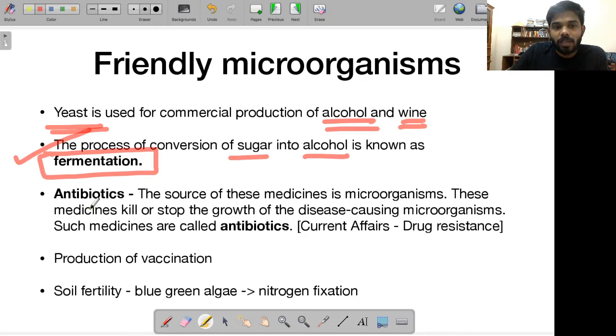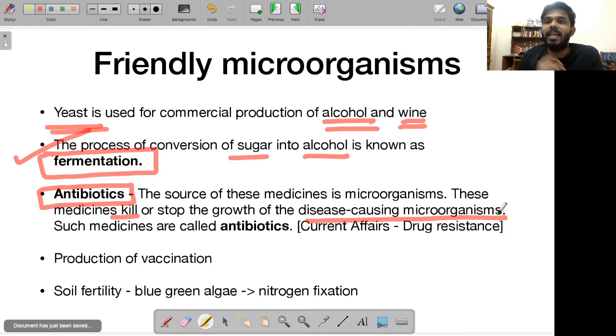Then for producing antibiotics, again we are using microorganisms. The source of the antibiotics that you have is microorganisms. What do antibiotics do? They kill or stop the growth of disease causing microorganisms, also called pathogens. If there are disease causing microorganisms in your body and you want to kill them or stop their growth, you take antibiotics.